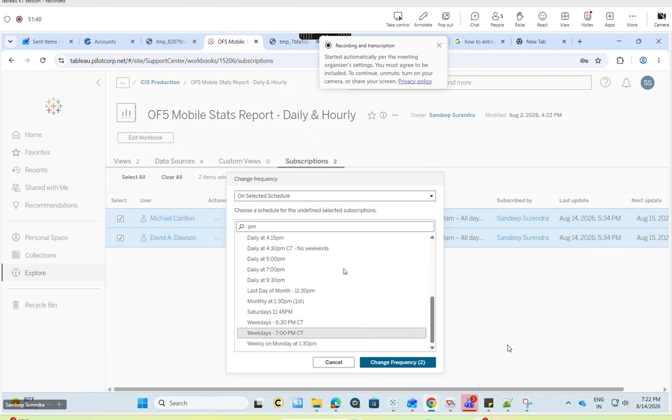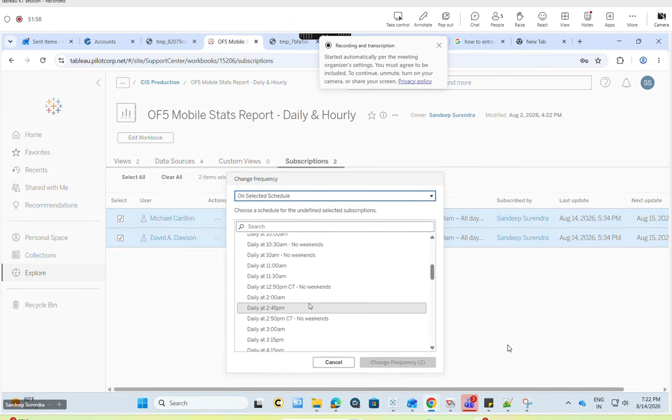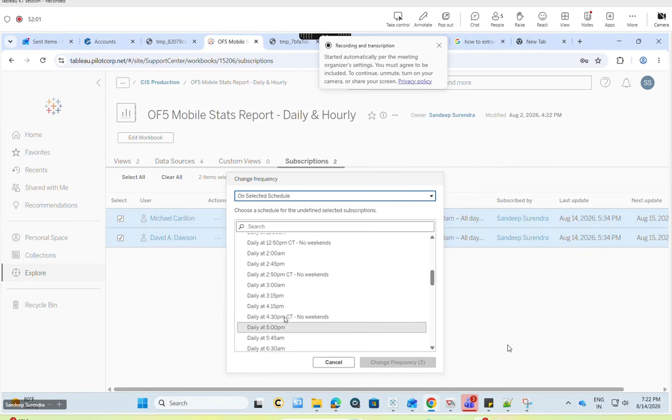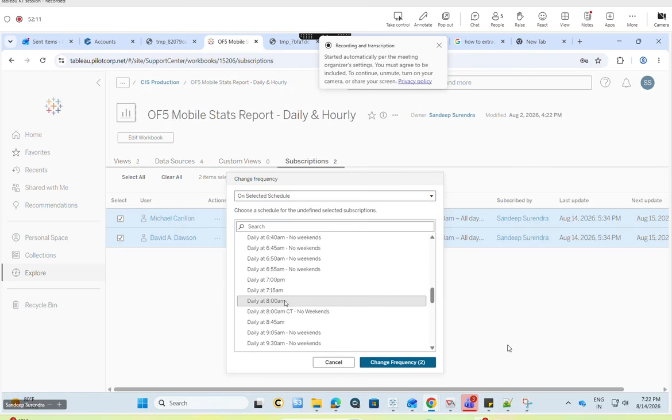I will change the frequency to daily, sorry, every 30 minutes. Once the report is delivered here, it will show up here. Once the report is done, I will go back and change the frequency again to daily 8 a.m. This is the same process, but as we are holding this report, it is mandatory to do this process without any failure. That's the reason I'm saying it again and again on this particular OFI.